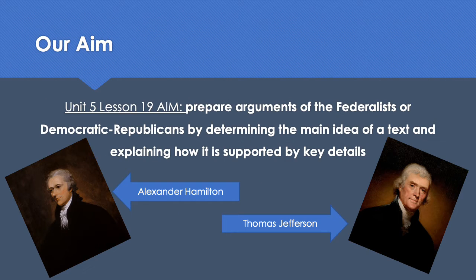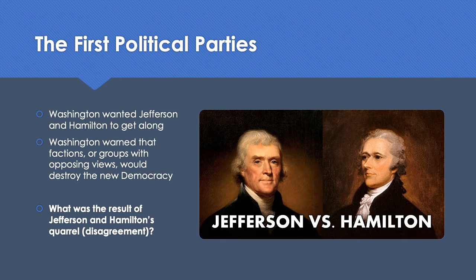Our aim today is to prepare arguments for the Federalist or Democratic Republican parties by determining the main ideas of a text and explaining how it's supported by key details. So we'll be looking over quite a bit of text today, so get ready. All right, let's look at our first text together. Track your text as we read it aloud.